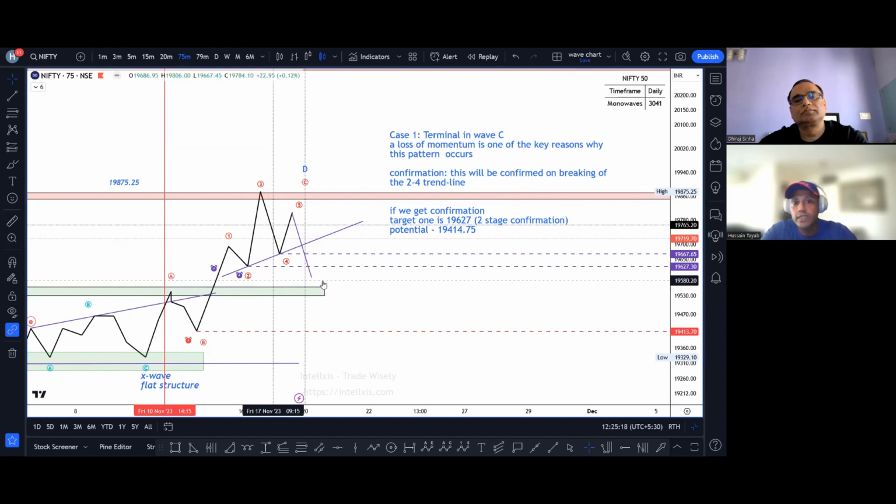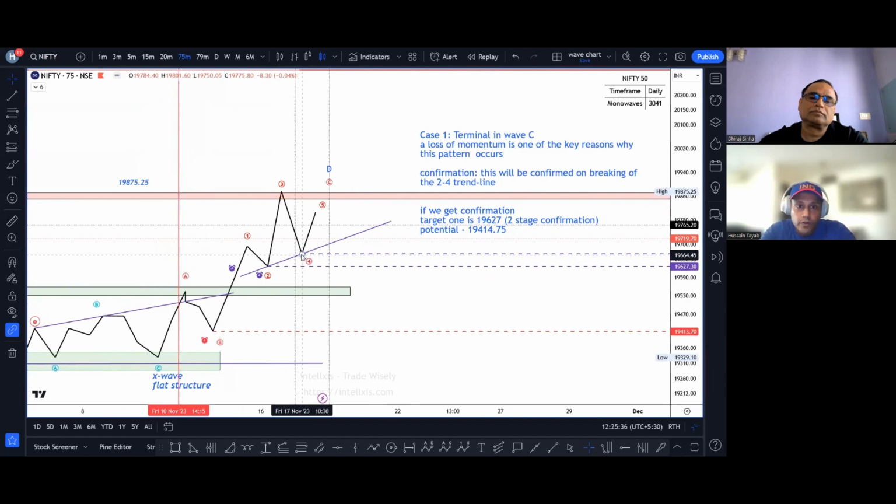But we can say it is a terminal impulse only when we see wave 4. ठीक है. तो यहाँ पे in a terminal impulse, wave 2 and wave 4 have to overlap, जो यहाँ पे हुआ है. Right. And it has gone for wave 5. I'm just going to delete this one wave to avoid any confusion. So 2 and 4 have overlapped, which is a recipe for a terminal impulse in wave C. So in essence, there is a very, very high probability कि ये एक terminal impulse in essence is terminating the D wave, which we have on the daytime frame.